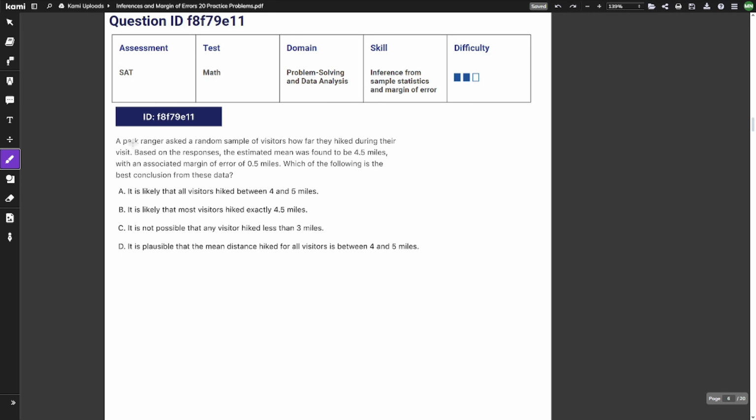Question number 6. A park ranger, let me skip that. Based on the responses, the estimated mean was found to be 4.5 miles, with an associated margin of error of 0.5 miles. Which of the following is the best conclusion from these data? So we have our margin of error, which is 0.5. That means we're going to be adding and subtracting that from 4.5 miles. So 4.5 minus 0.5 is equal to 4. And then 4.5 plus 0.5 is equal to 5. That means that our mean distance of miles could be anywhere between 4 and 5 miles.